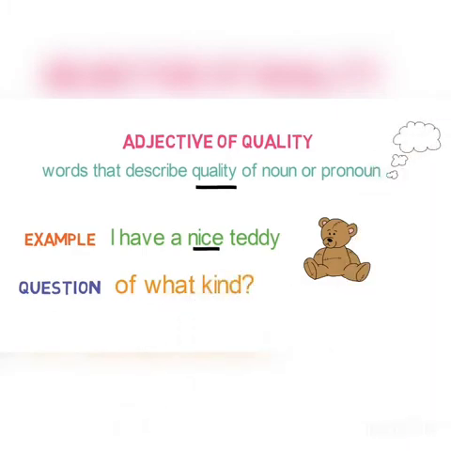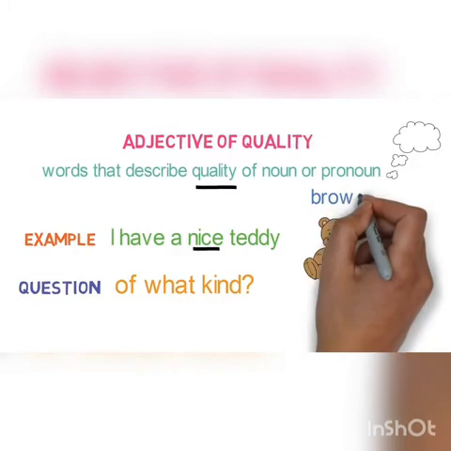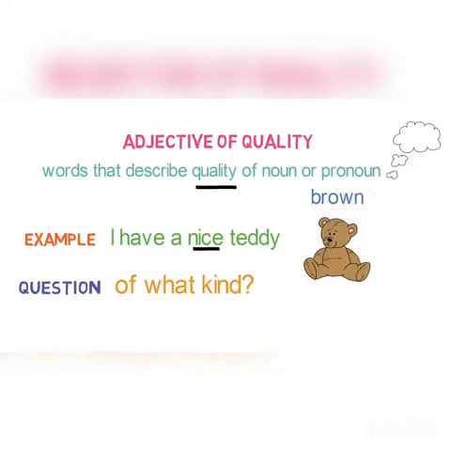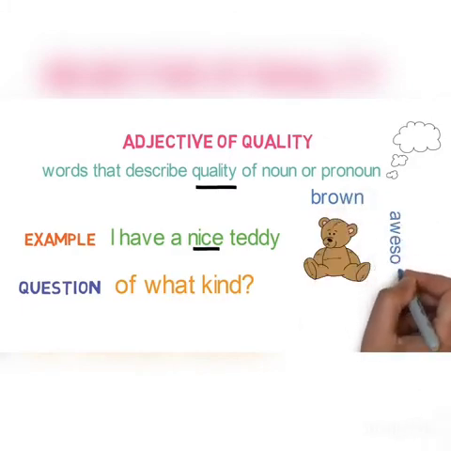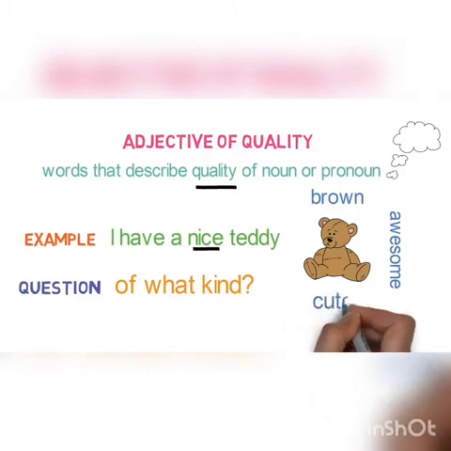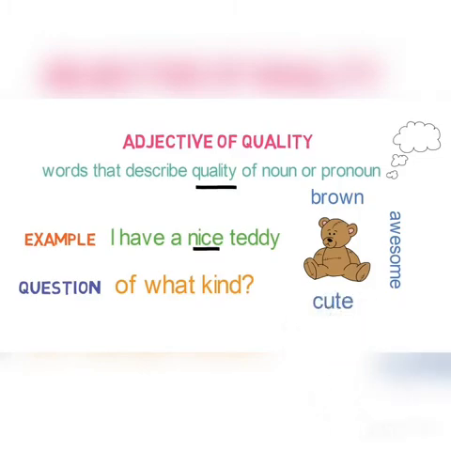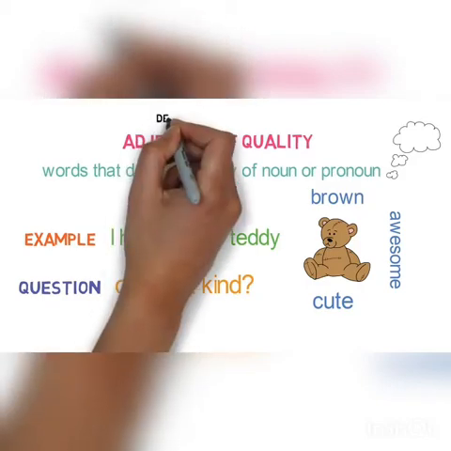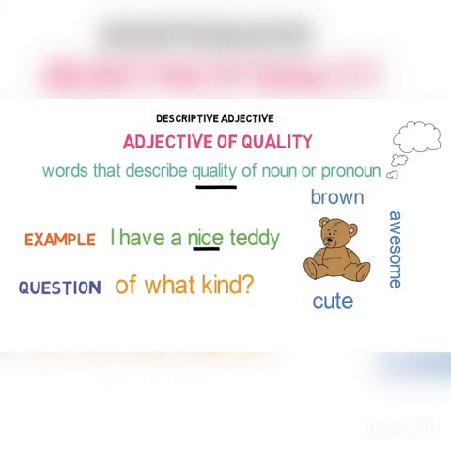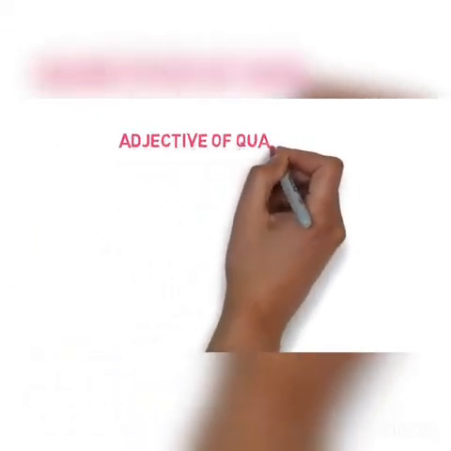Now, can you think of more such qualities of the teddy? Someone may say that this teddy is brown in color, or someone may say it is an awesome teddy, or it is very cute. So, brown, awesome and cute are the qualities of the teddy. Adjective of quality is also referred to as descriptive adjectives. Now, let's look into the next type. Adjective of quantity.